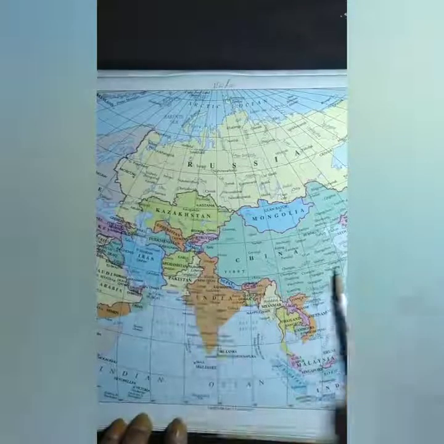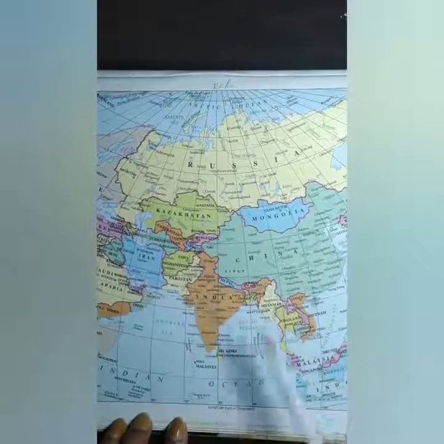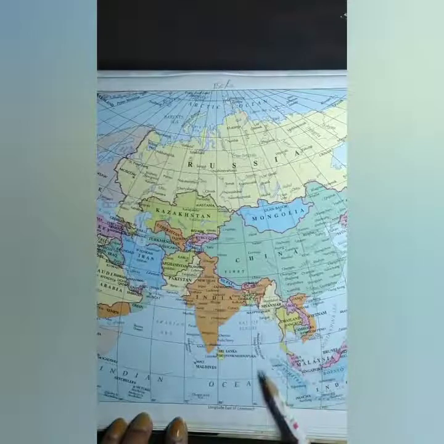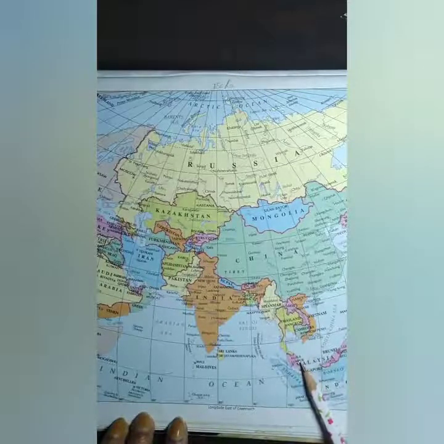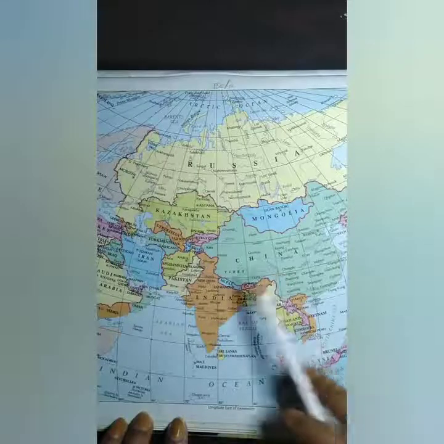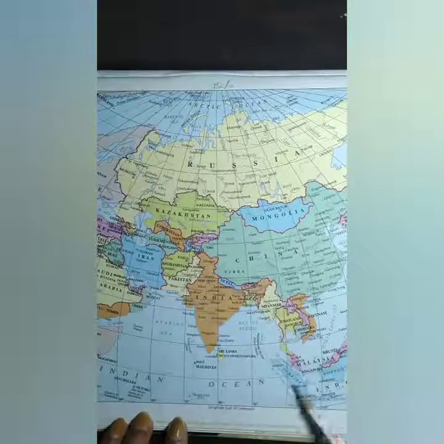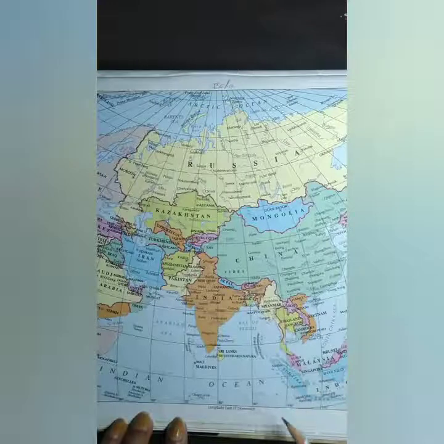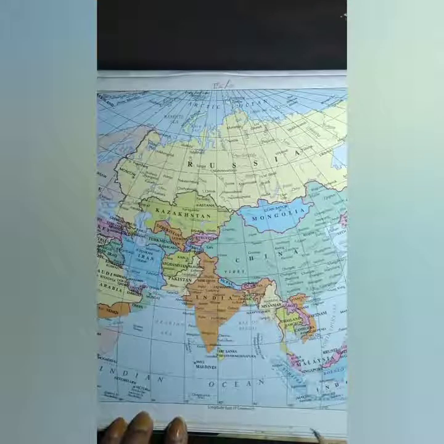The tropical monsoon climate is found here, and the equatorial type of climate is found in these parts of the continent. So today we have learnt about the three types of climate that can be seen in the continent of Asia.